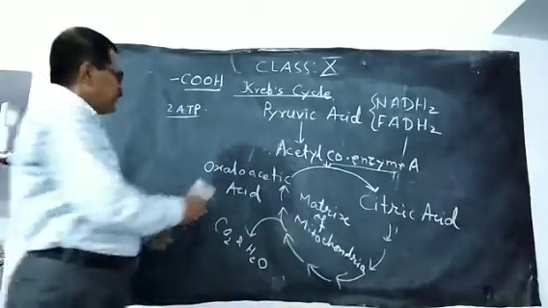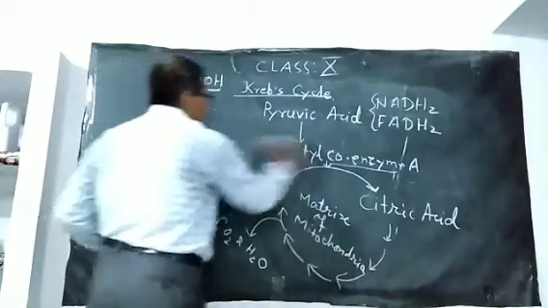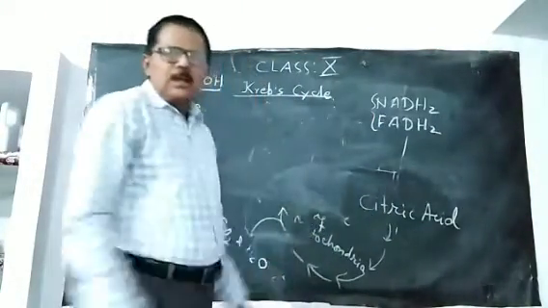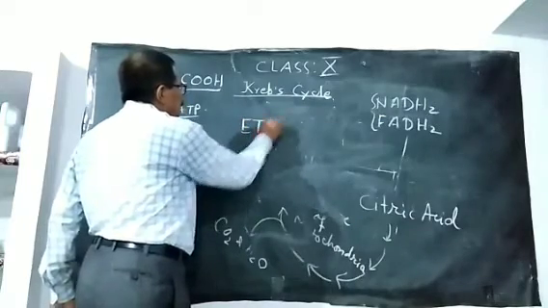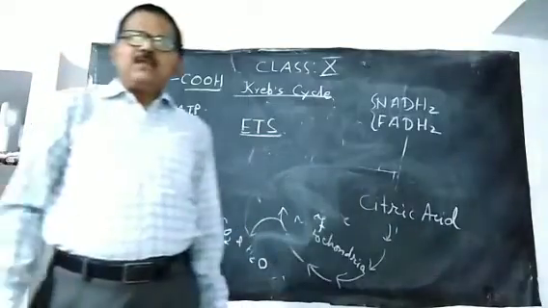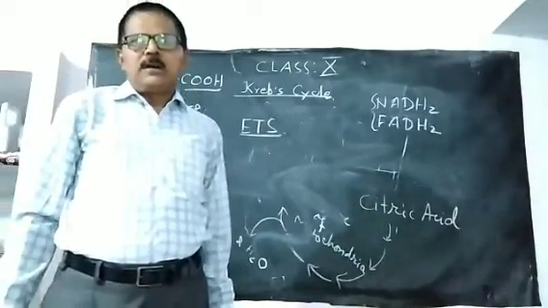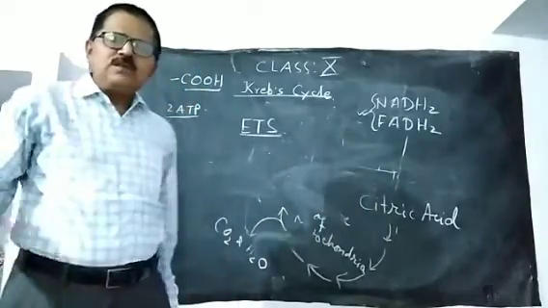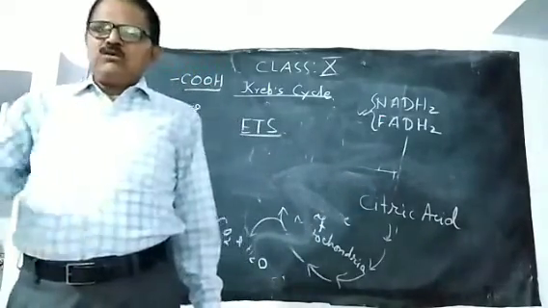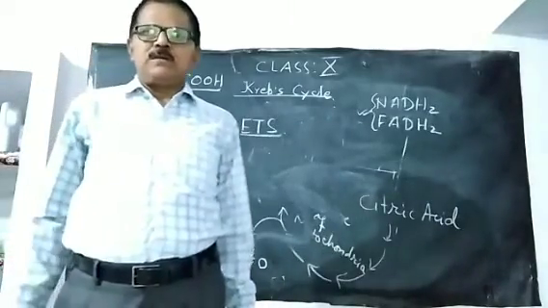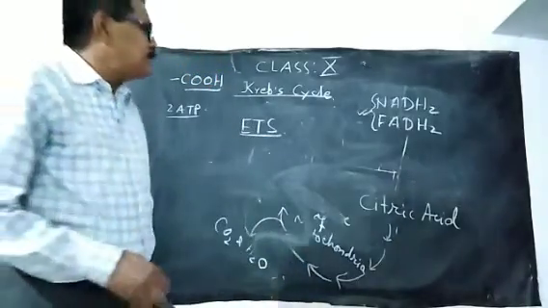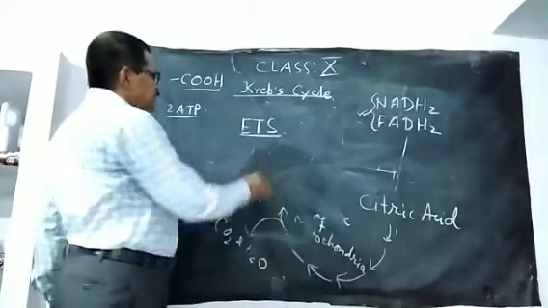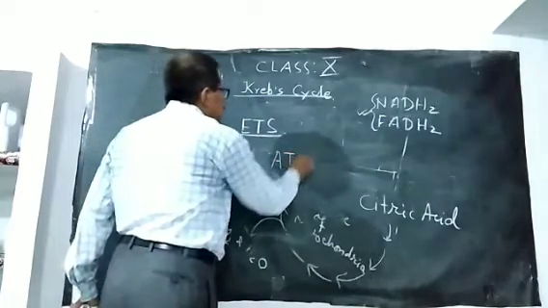The components of the ETS, the electron transport system, are located within the inner membrane of the mitochondria, and these energy rich compounds are oxidized while passing through the electron transport system, and there is formation of the energy rich compound ATP.